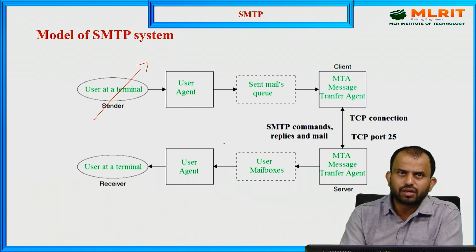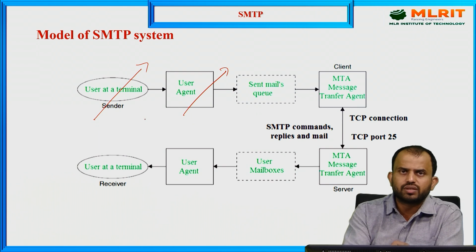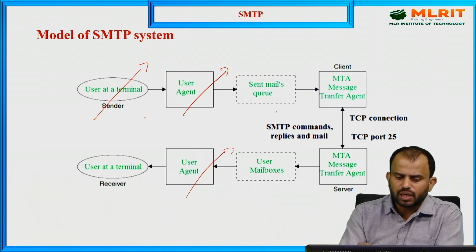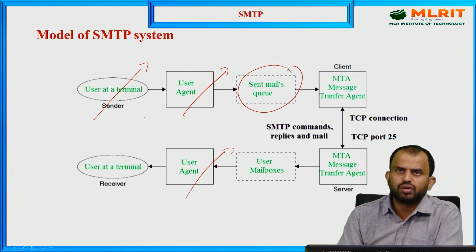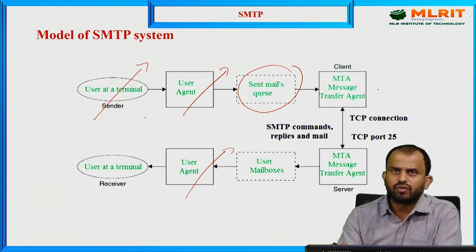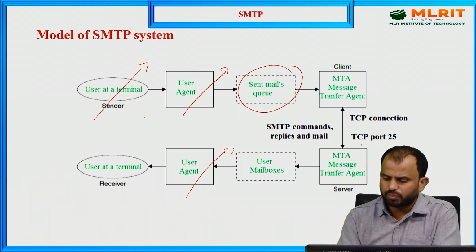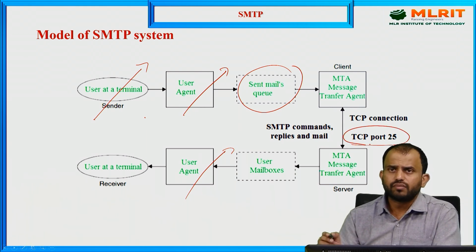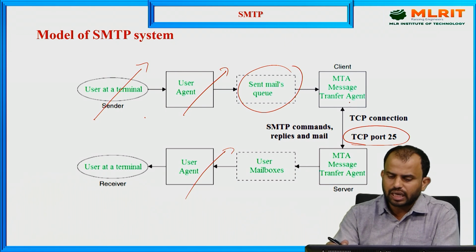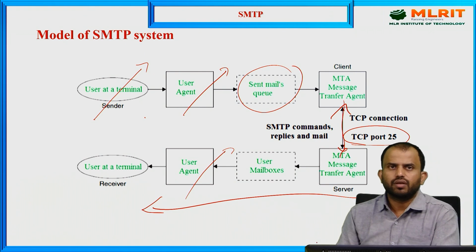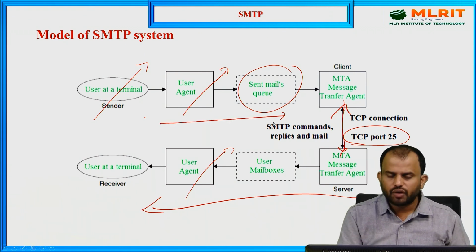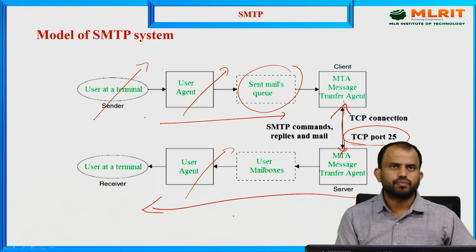Once the connection is established between the user agents from one system to the other with the help of the sent mail queue, the client is activated. The connection is established on port 25, that is TCP port 25, between the to address as well as the from address. After the connection is established, the information is transmitted.